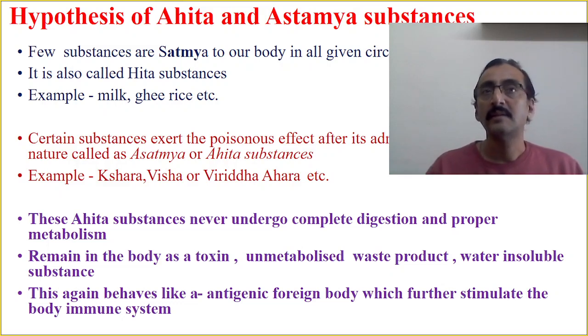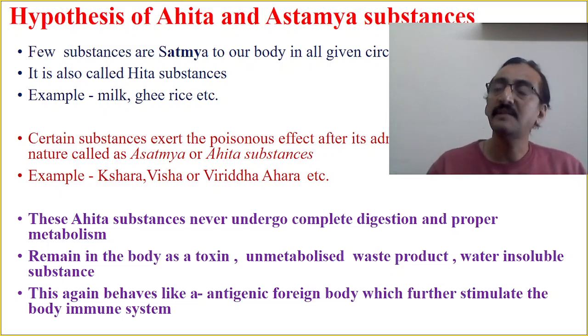So the substances which are satmya to body in all the given circumstances, irrespective of time, place, and all those things, that is called as hita substance. Example: milk, ghee, rice, goduma. So these are all the hita substances to us.